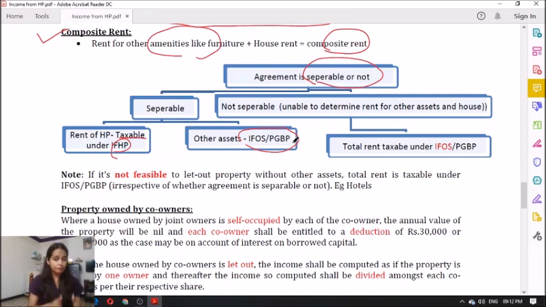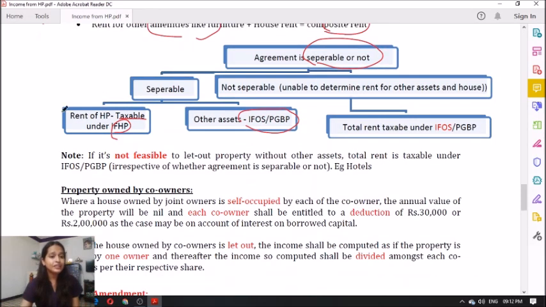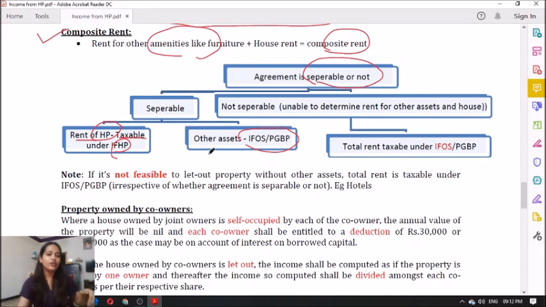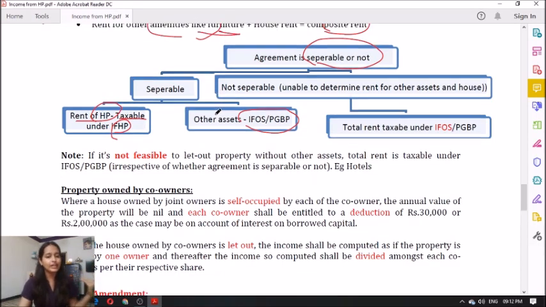If the agreement is separable and you can separately determine the rent for the house property alone, then that portion will be taxed under income from house property, and whatever rent is received for other assets like furniture or anything else shall be taxed either under income from other sources or PGBP as the case may be.